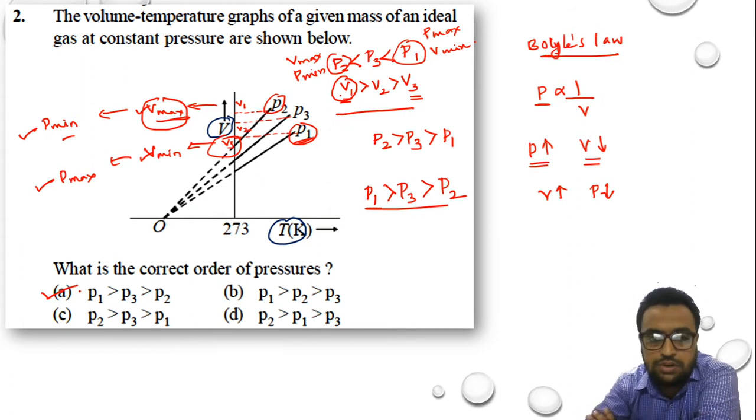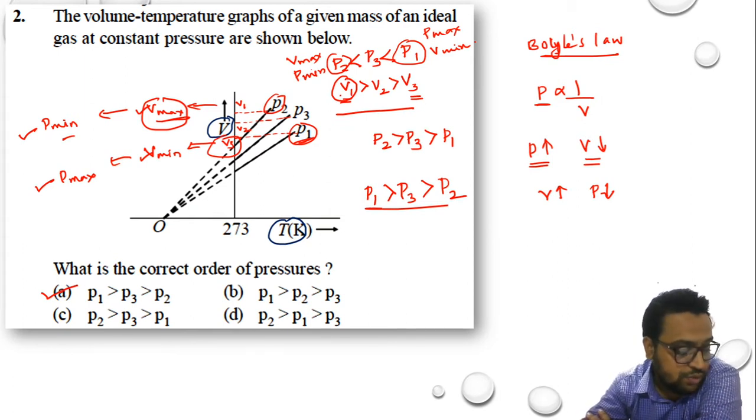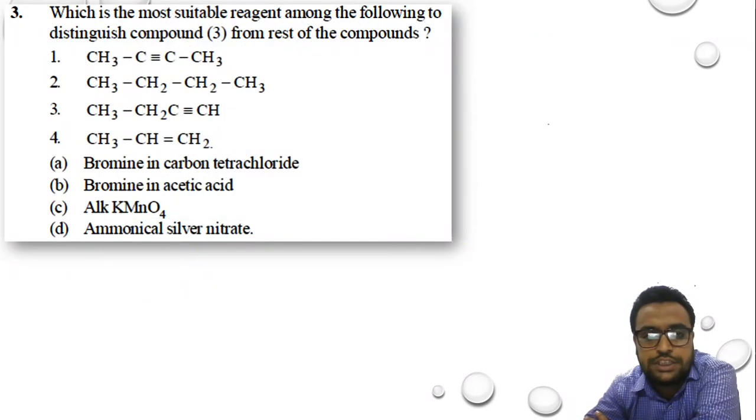Now quickly we will move on to question number 3. Which is the most suitable reagent among the following to distinguish compound 3 from the rest of the compounds? In option 1, it is unsaturated because it has a triple bond.